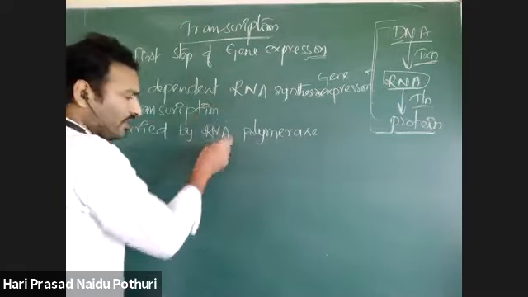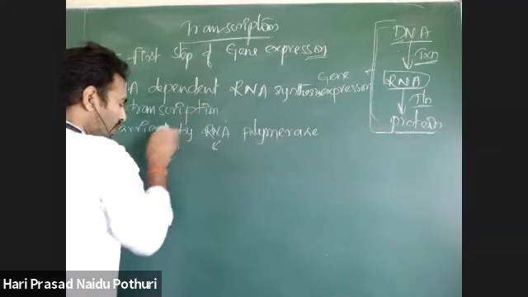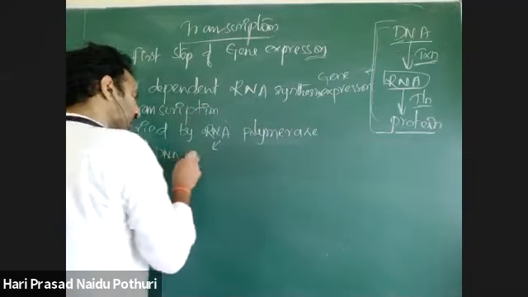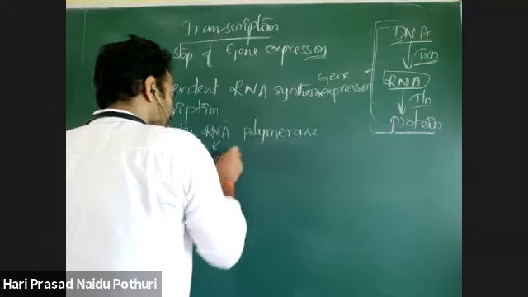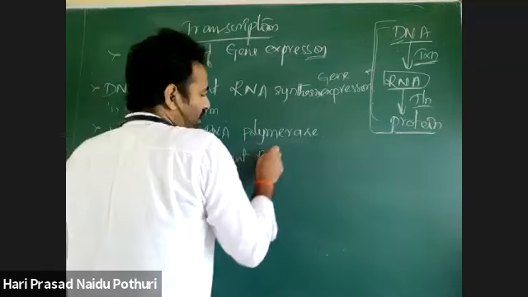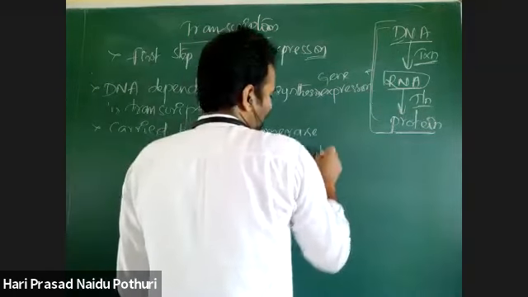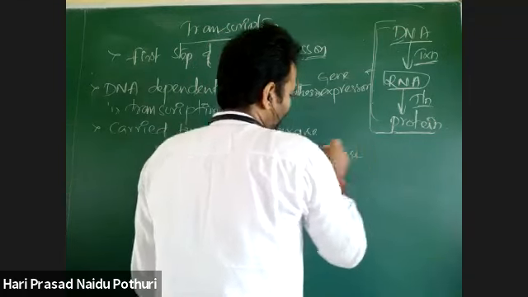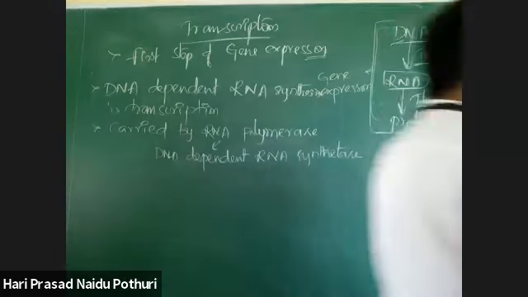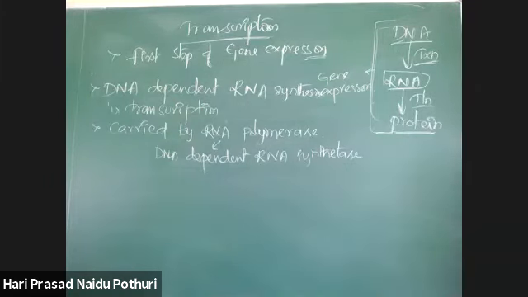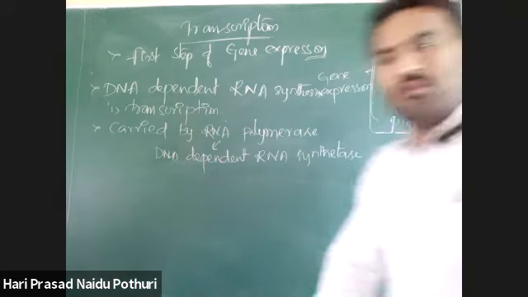What is RNA polymerase? RNA polymerase is DNA dependent RNA synthesis. DNA dependent RNA synthesis is the nature of RNA polymerase.